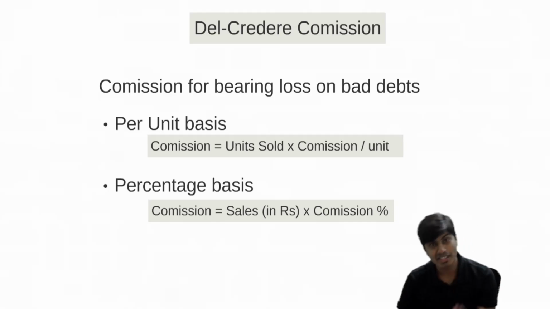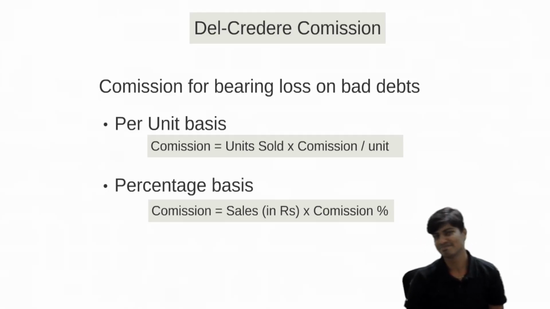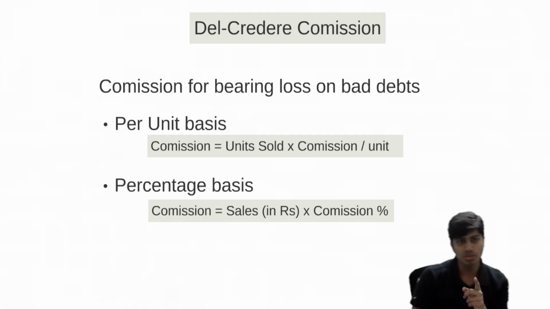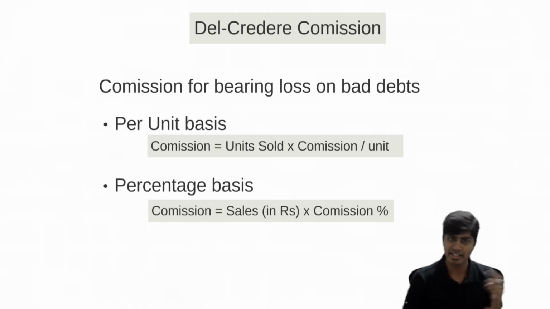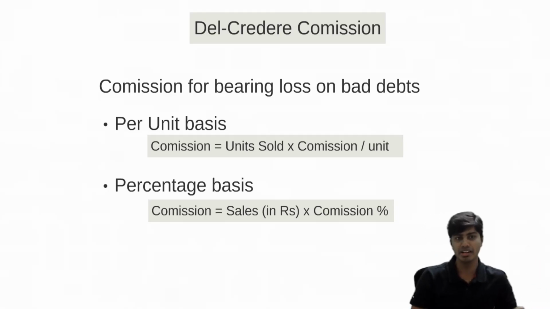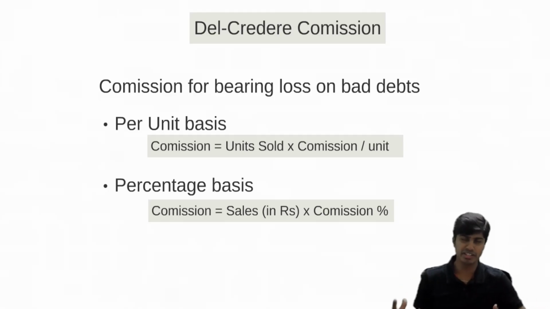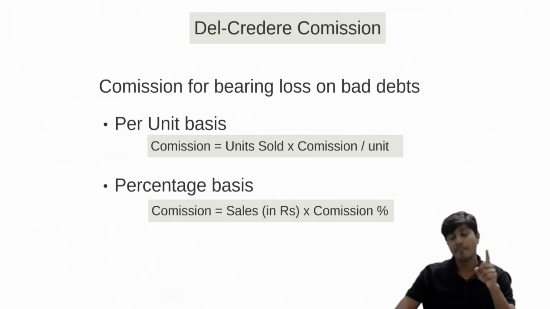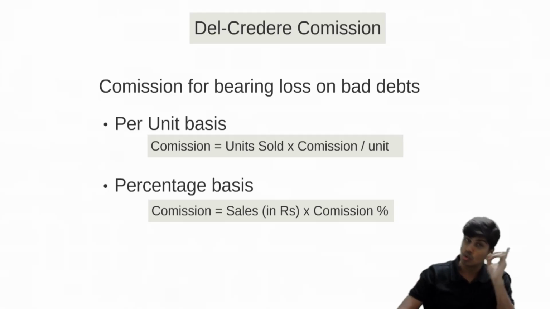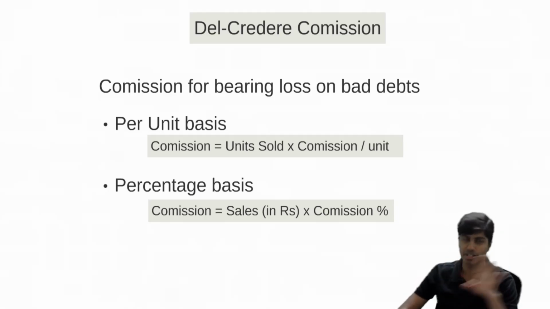Or he might collect the money, but still record it as credit sales. This will ensure that he gets higher commission. But the point here is the money will not go into the hands of the consignor instantly. It will get delayed, and it will affect the entire working capital management. So the consignor doesn't want to let this del credere commission concept backfire on him. So the consignor will give del credere commission on total sales and not exclusively on credit.